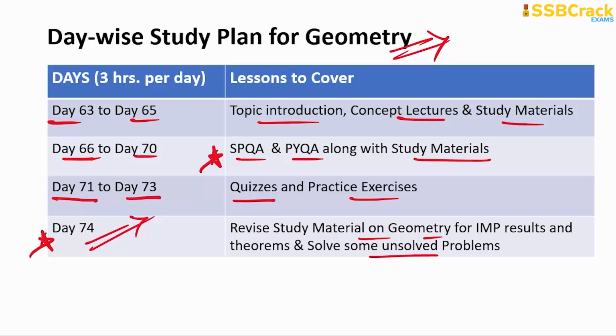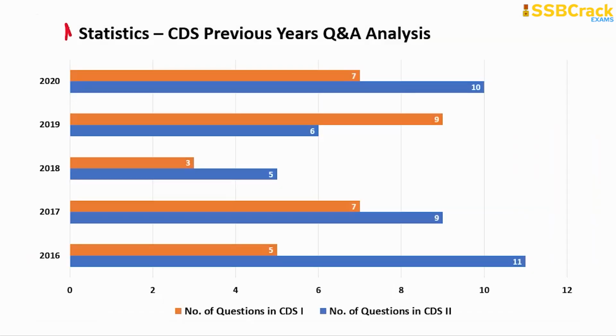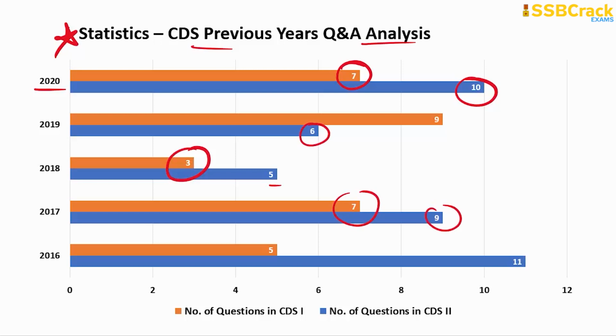So now the next topic for your preparation is statistics. Here you can see the CDS previous years' analysis: in the year 2020, there were 7 questions in CDS 1 and 10 questions in CDS 2. The least number of questions so far was 3, which occurred once, and later the questions increased gradually to 5, 7 and then 6. There were 9 questions, and the maximum so far was 11 questions based on statistics. And this is another scoring topic from the CDS mathematics syllabus, so you must prepare for it.